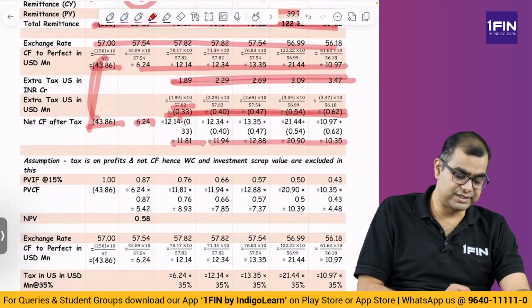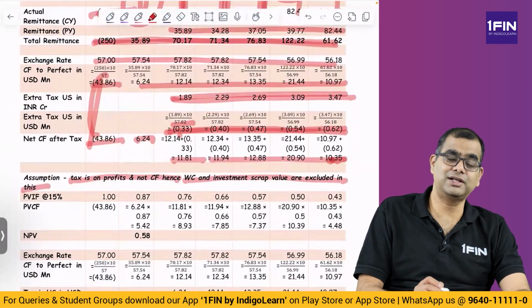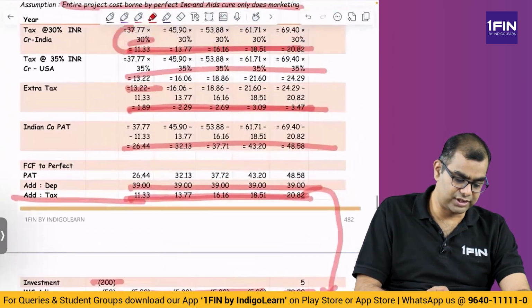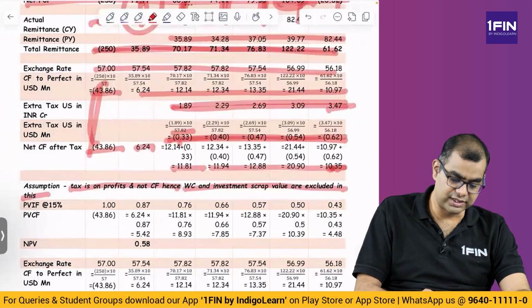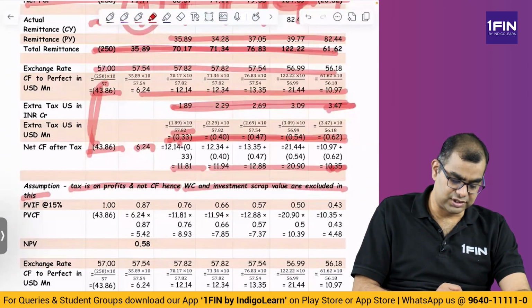For that you do an NPV, and see, tax is on profits and not cash flows, hence working capital investment value are excluded in this. So you are computing this on the profit, not on the cash flow. So whatever this extra tax is there here, we computed somewhere, extra tax 3.47, same thing is what is considered here, okay, not on the entire cash flow value. Okay, so this is one assumption.